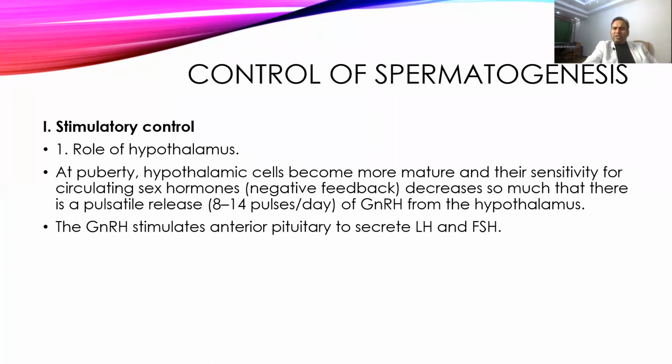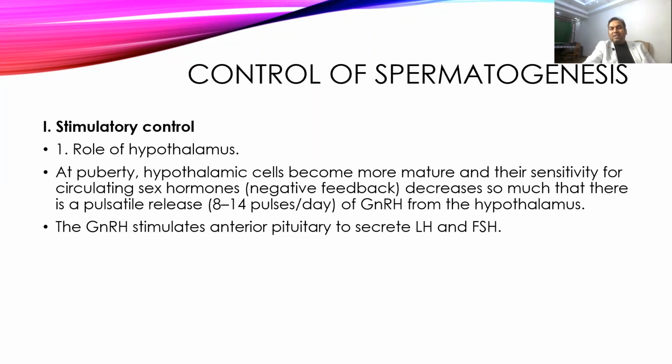But with some more mechanism at the time of puberty, hypothalamic cells become mature. We call it maturation. What mechanism, we don't know. They become more mature and reduce the sensitivity to the sex hormones. So now they are not that sensitive to the sex hormone, and that removes the negative feedback effect of sex hormone, and that helps to release the gonadotropin releasing hormone from the hypothalamus.